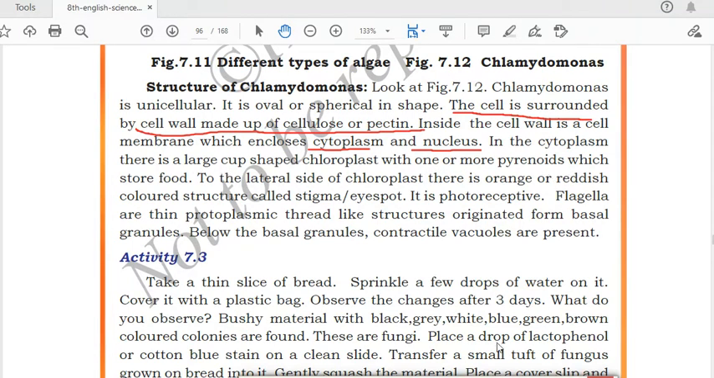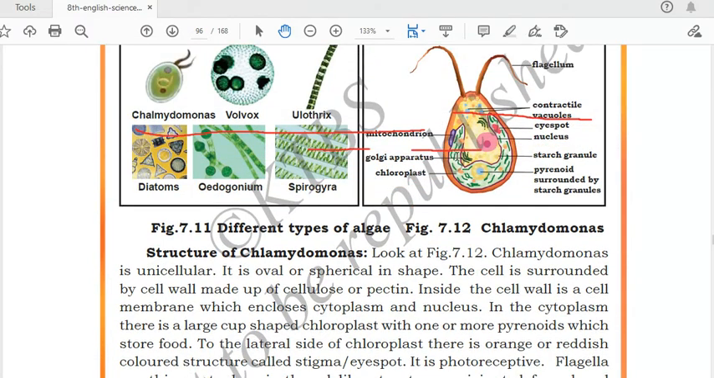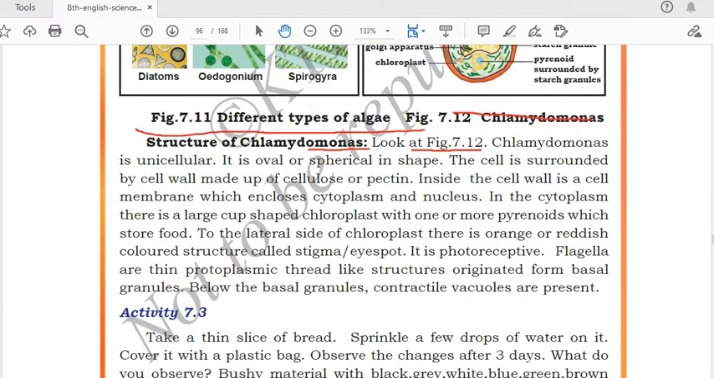Okay, next you have seen this one. It is having a chloroplast. So this one is chloroplast and it is having a pyrenoid. This is pyrenoid, and what is the function of this pyrenoid? It will store the food. For the Chlamydomonas, food is stored in the pyrenoid.